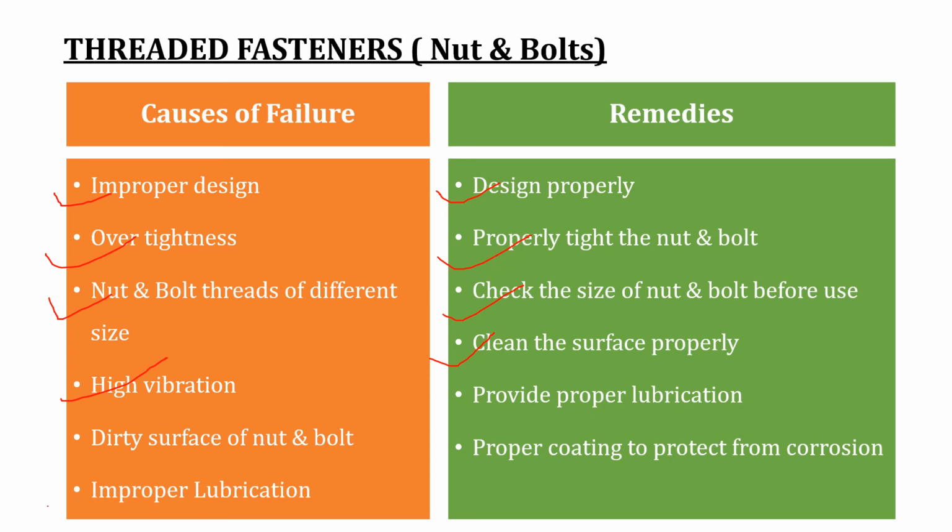If there is improper lubrication, then there will be a failure due to corrosion, or a thermal failure, or a failure due to jamming of the component by foreign particles between the nut and bolt. So provide proper lubrication to avoid these failures, and proper coating to protect the nut and bolt from corrosion. These are the causes and remedies of failure in threaded fasteners.